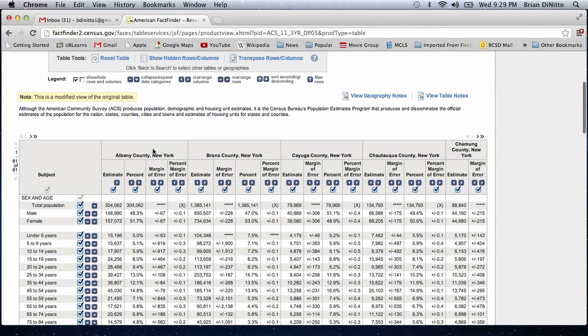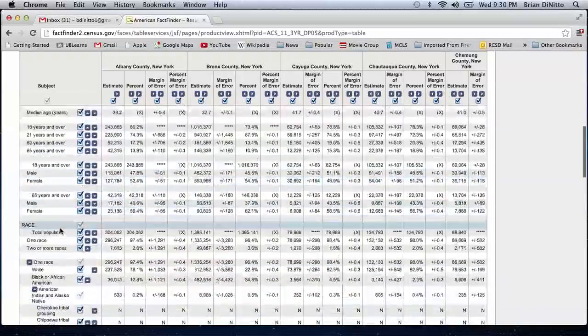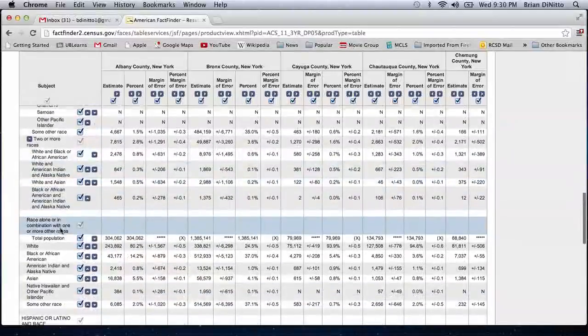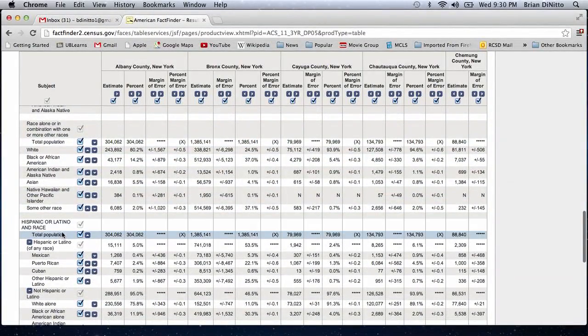You will notice the county names: Albany, Bronx, Cayuga, Chautauqua, different counties of New York, and somewhere in this table it mentioned Hispanic populations. It's not at the top, and there are 81 rows in this table, so we have to go down and look. Hispanic population. Here, Hispanic or Latino.